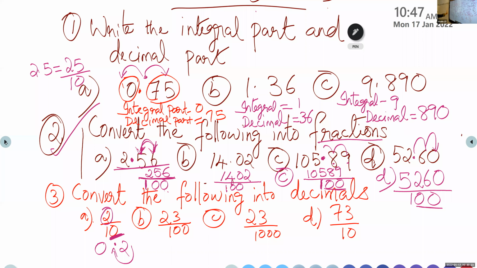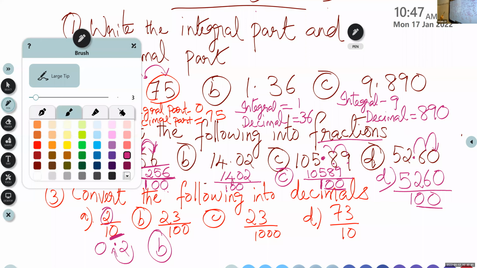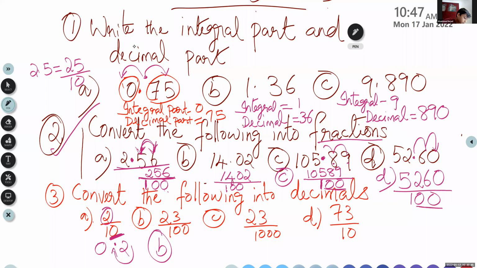So Ahmad, we are going to discuss question number B. Question number 3 B: convert the following into decimals. So question B is 23 by 100. How can we write the answer? What's the answer?